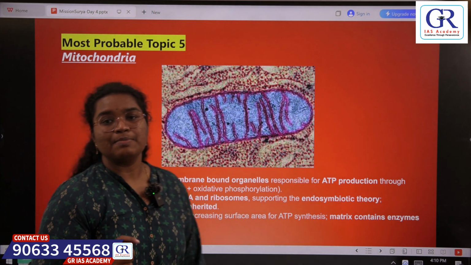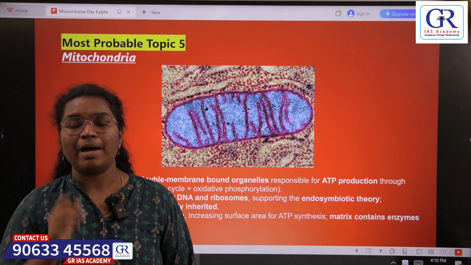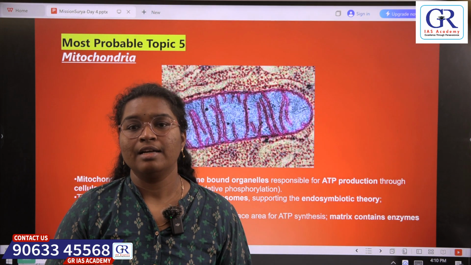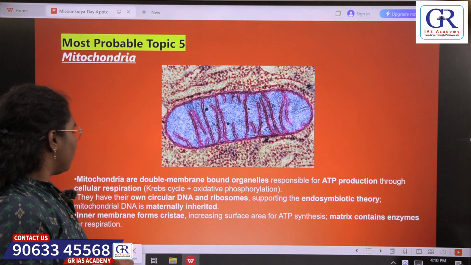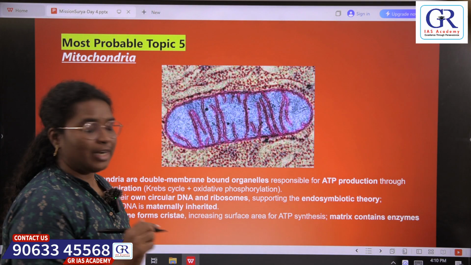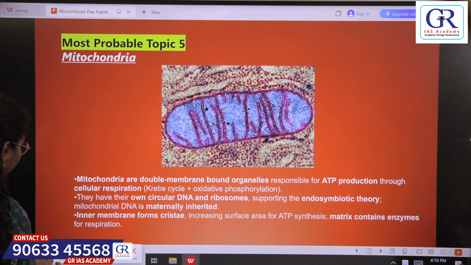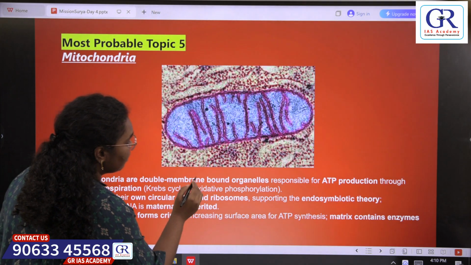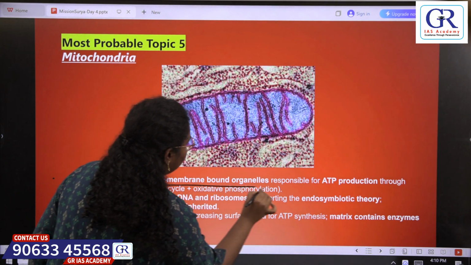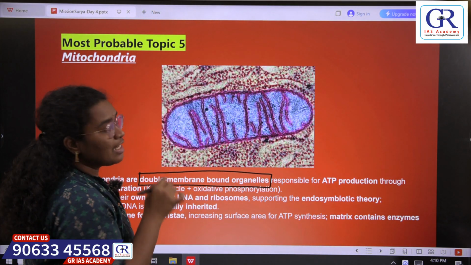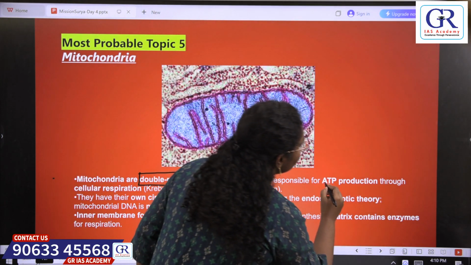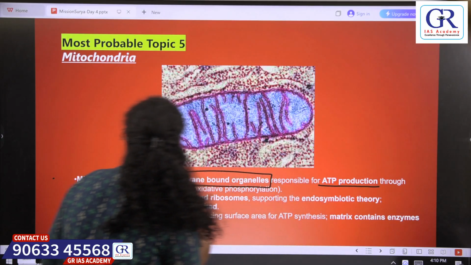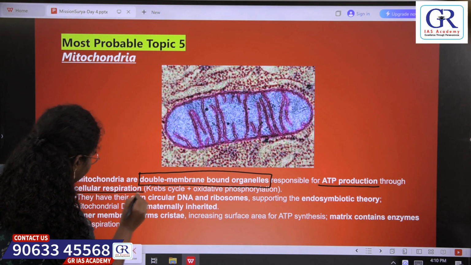Next topic for today is mitochondria. We all know that mitochondria is a cell organelle and it does certain important functions within the cell. So if we see the characteristics of mitochondria, it is basically a double membrane bound cell organelle. So it has two membranes to it and it is responsible for the ATP production through the cellular respiration.